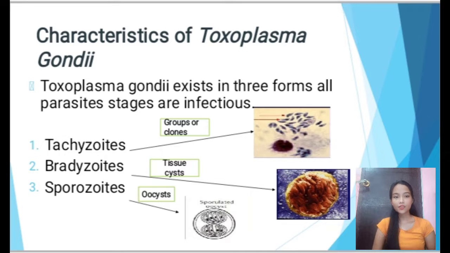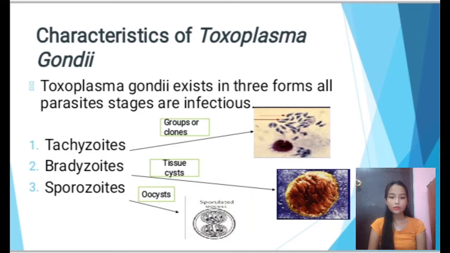Let's proceed to the characteristics of Toxoplasma gondii. Toxoplasma gondii exists in three forms. All parasite stages are infectious. First, we have tachyzoites, bradyzoites, and sporozoites. Toxoplasma gondii occurs in three infectious stages: tachyzoites and bradyzoites in tissue sites, developing inside the host, while sporozoites develop within oocysts. These stages are linked in a complex life cycle.